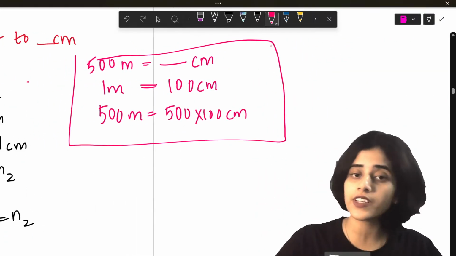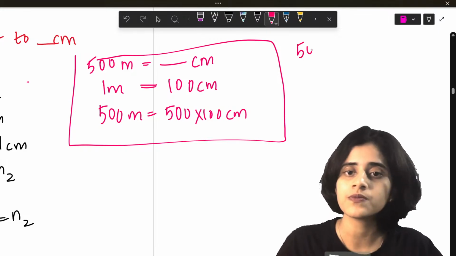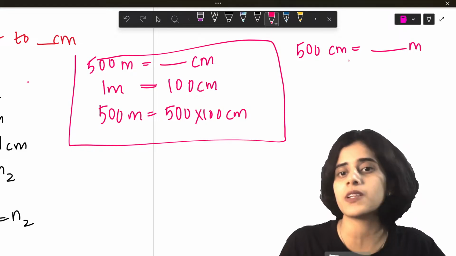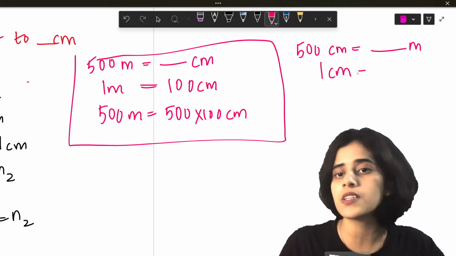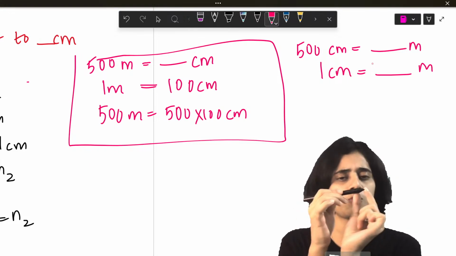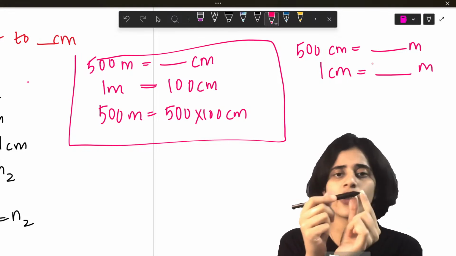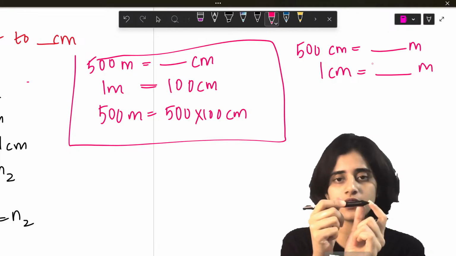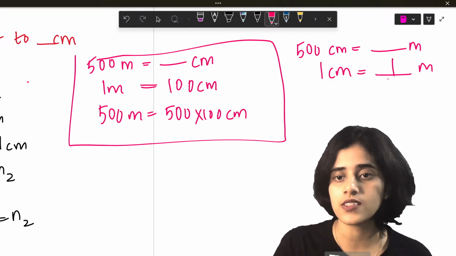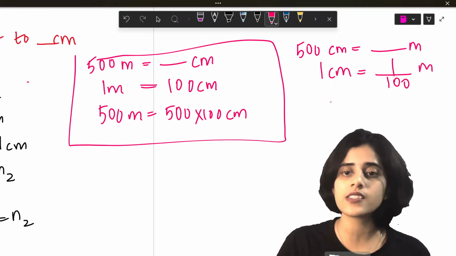Now, if you want to convert it the other way around, what will you do? 500 centimeter is equal to dash meter. So 1 centimeter is how many meters? See, 1 centimeter is a small amount. This is definitely not equal to 100 meters. It is equal to 1 by 100 meters.